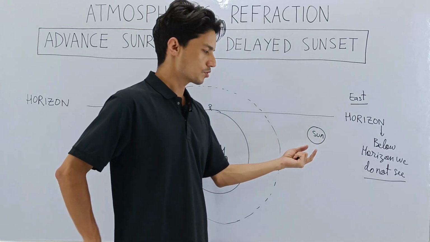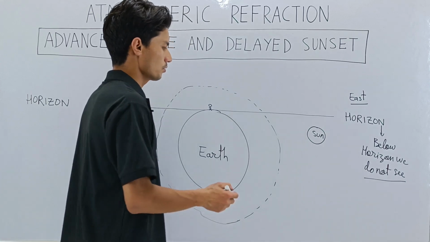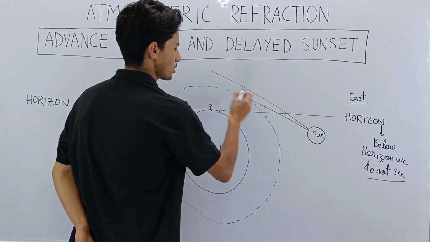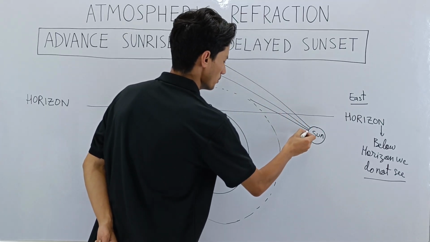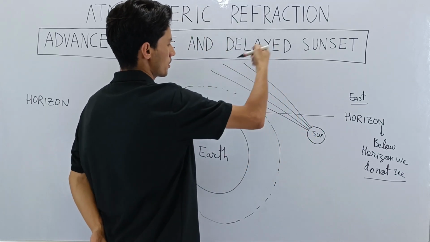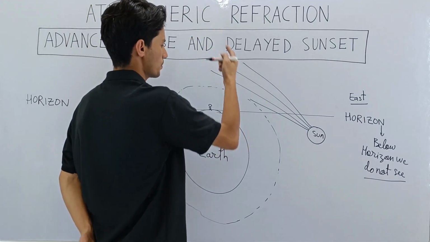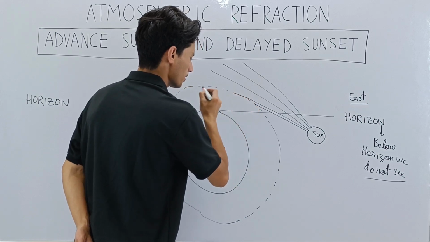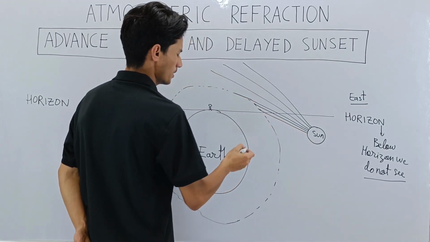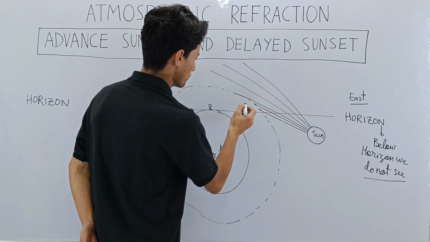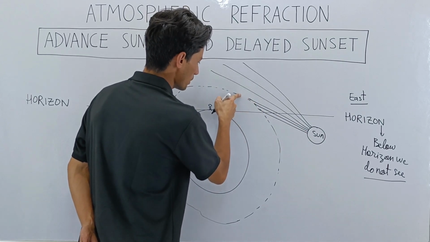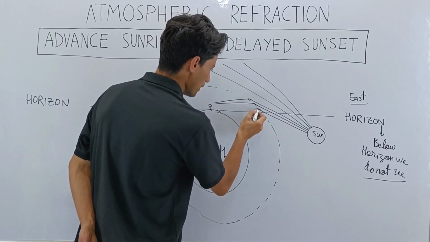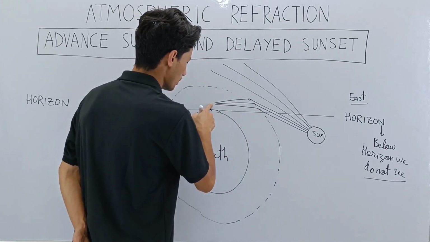But this is the sun, so there are constantly rays coming out of the sun. Let us draw the sun rays. The rays are traveling into space. Most of the rays go out into space, but some rays interact with the Earth's atmosphere, and these rays undergo bending. So they will not travel straight, rather they will bend, and then these bent light rays will enter the eye of the observer.